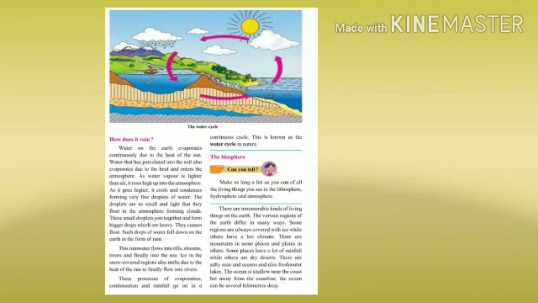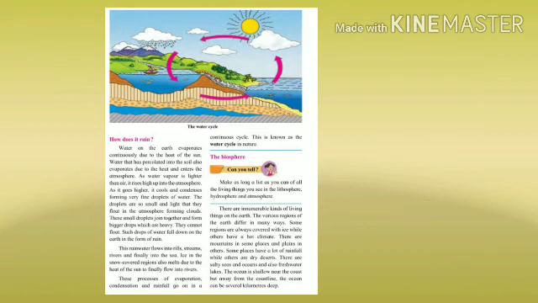This rain water flows into rills, streams, rivers and finally into the sea. Ice in the snow covered regions also melts due to the heat of the sun to finally flow into rivers. These processes of evaporation, condensation and rainfall go on in a continuous cycle. This is known as the water cycle in nature.